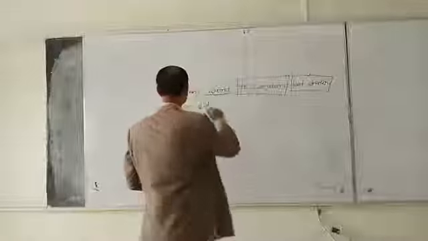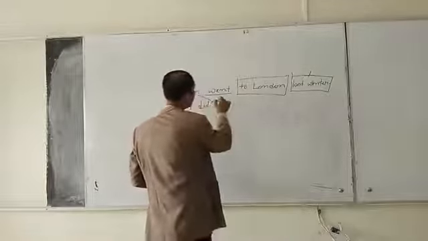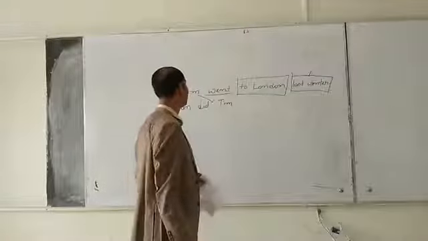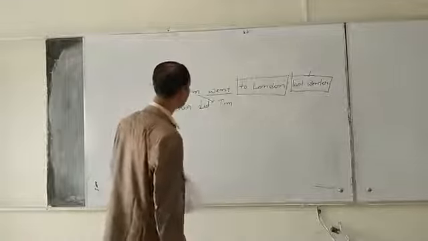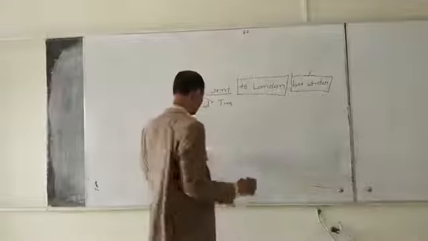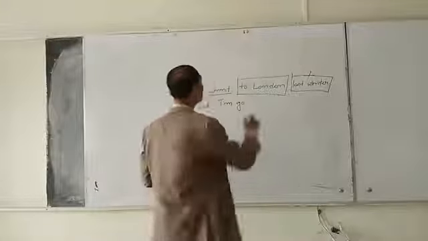Then we will use the subject. When did Tim? When did Tim go to London?